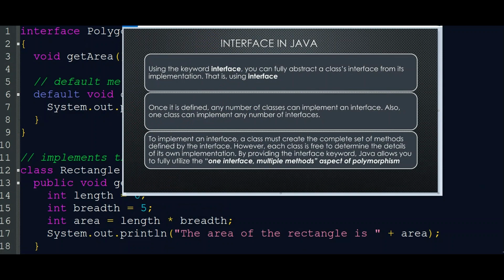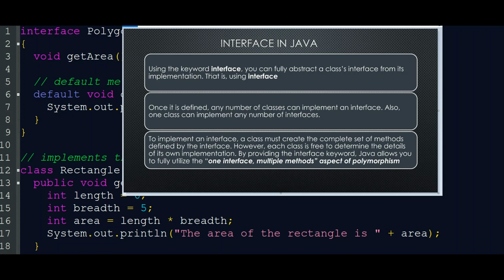Today our topic is interface in Java. What is the concept of interface? Java supports interface. Interface is an important feature that is present in Java. So what is interface? Interface means you can fully abstract a class interface from its implementation, by using the keyword interface. It is like a blueprint of a class.